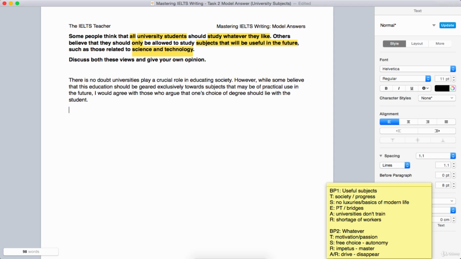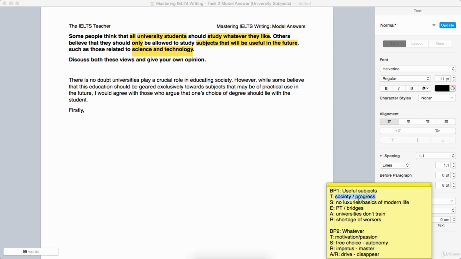Let's move into the first body paragraph, and we're focusing initially on the useful subjects. Because this is a discussion opinion task, you can use "on the one hand" and "on the other hand", but I'm going to use "firstly". And the reason that I'm using "firstly" is because this is actually my point of view as well. Notice what I said earlier. I was talking about all of this, and I said if you don't have this, then you can't have this.